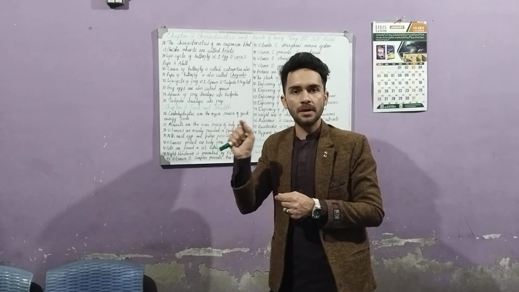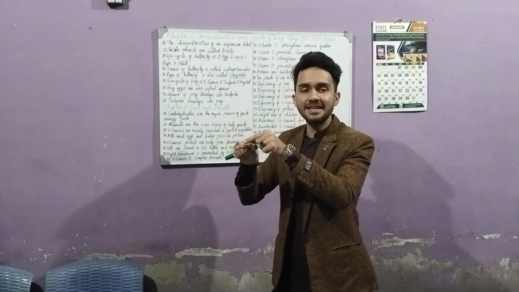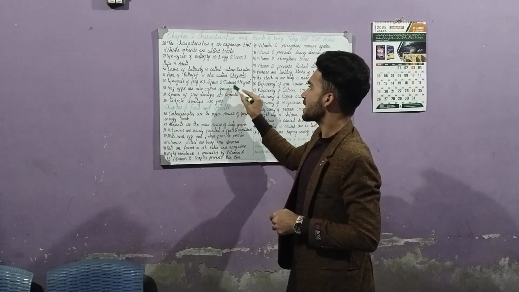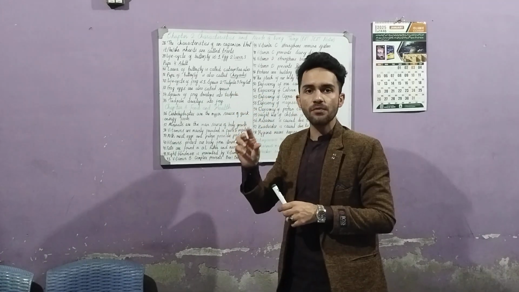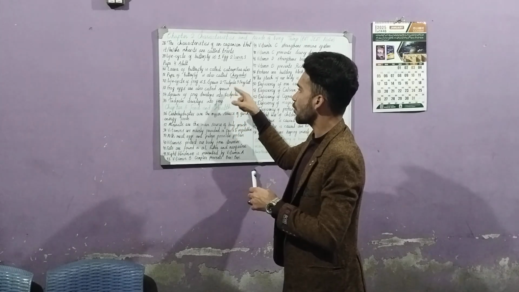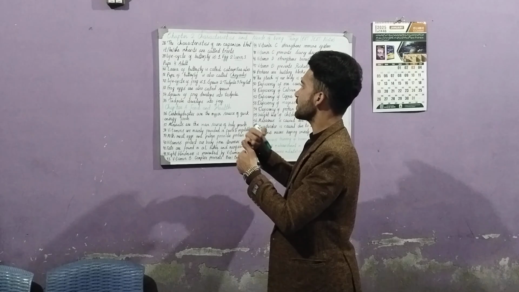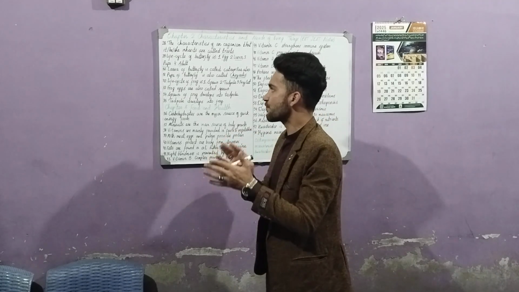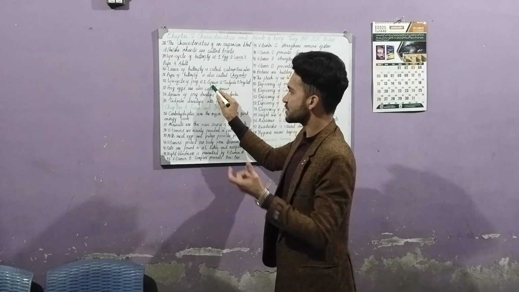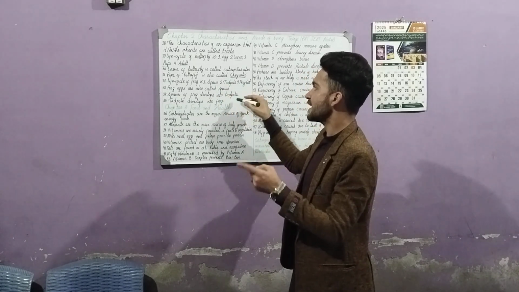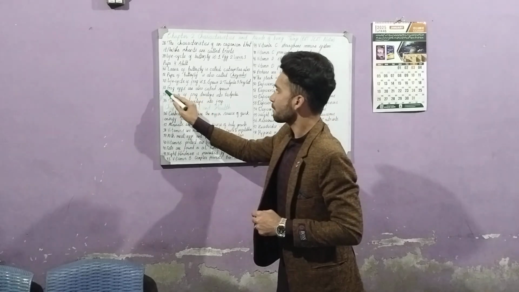Tadpoles are small frogs which also have a tail. After the tadpole, it becomes a froglet, a small frog, which is like both the tadpole and the frog. When it develops further, it becomes an adult frog.